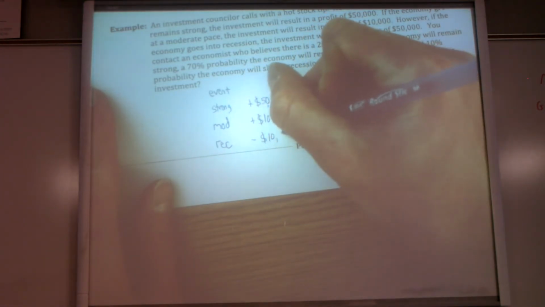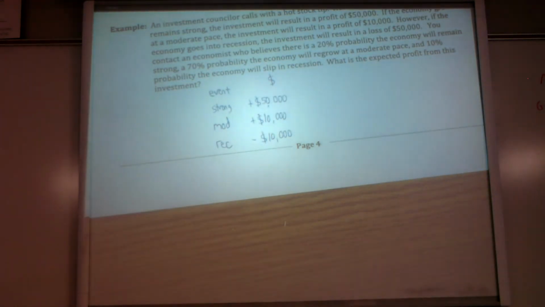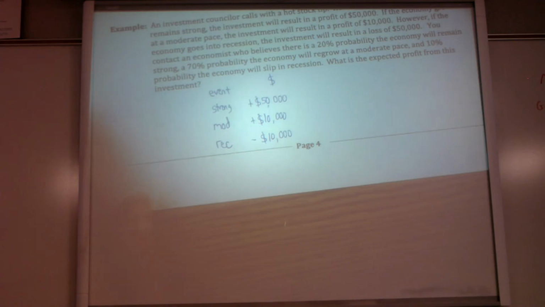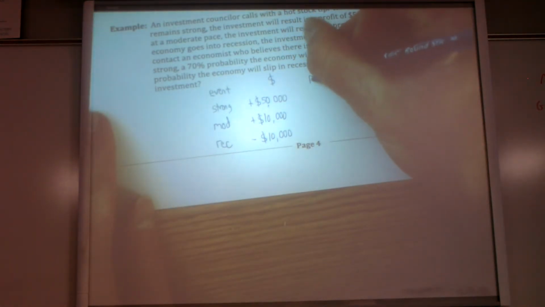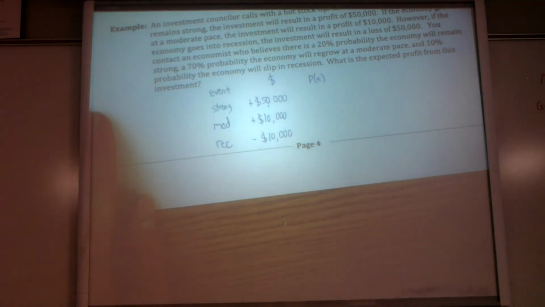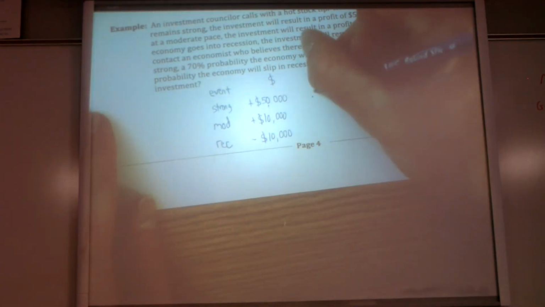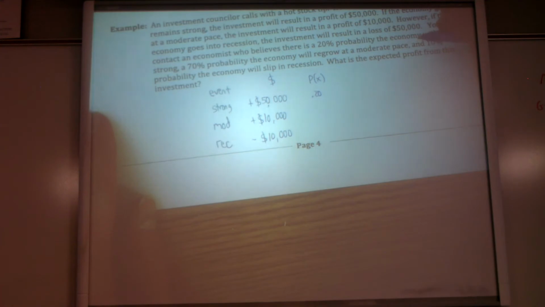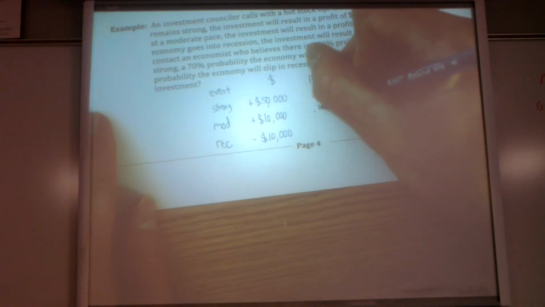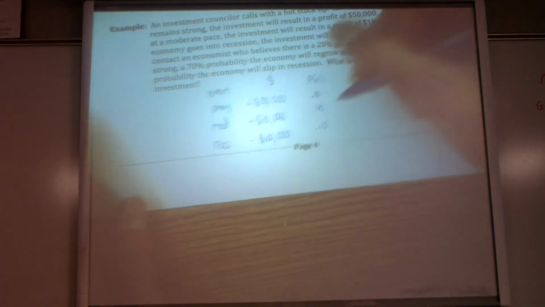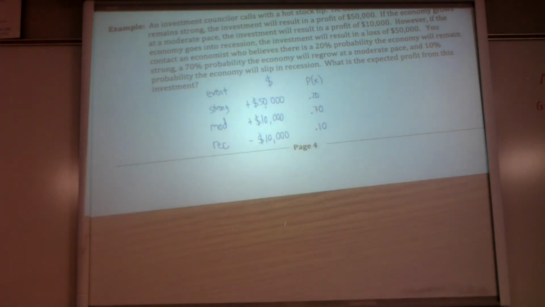It's plus 10,000. But if it goes into a recession, then that's not good, and it's negative 10,000, so they lose some money. Now the probabilities for each of those: strong is 20%, so 0.2. Moderate was 70%, the most likely, and then a recession was 10%.